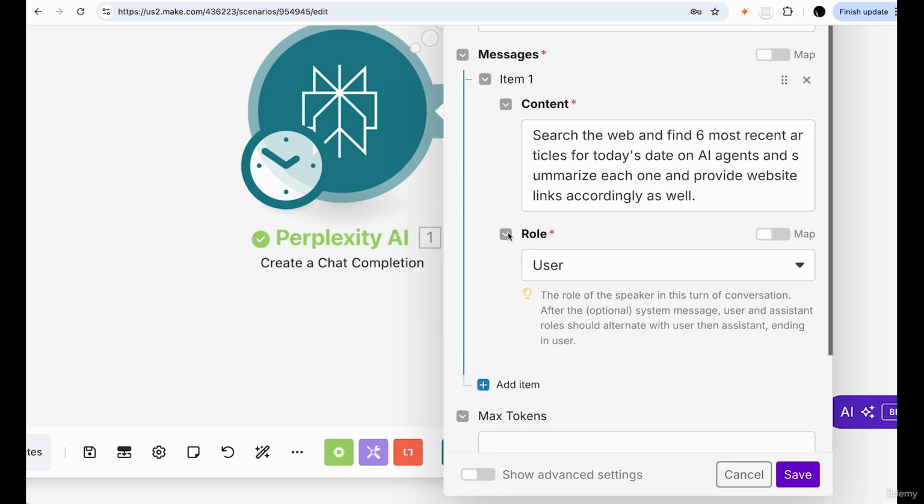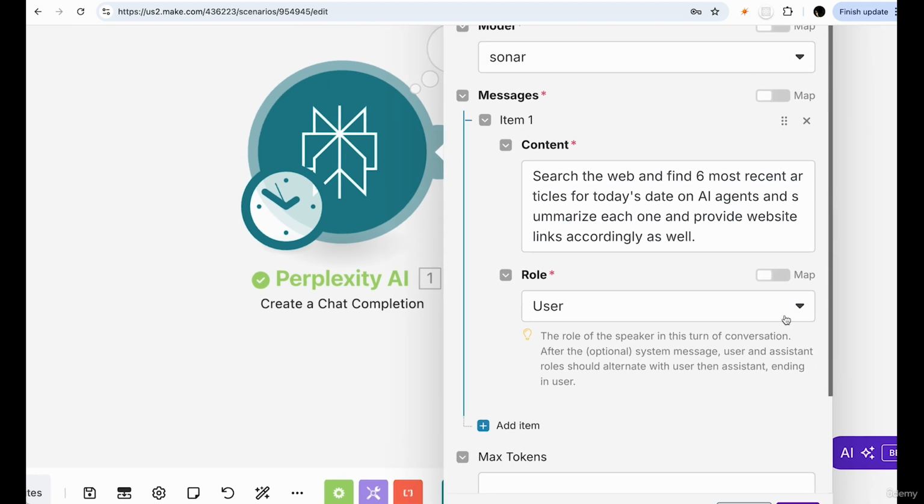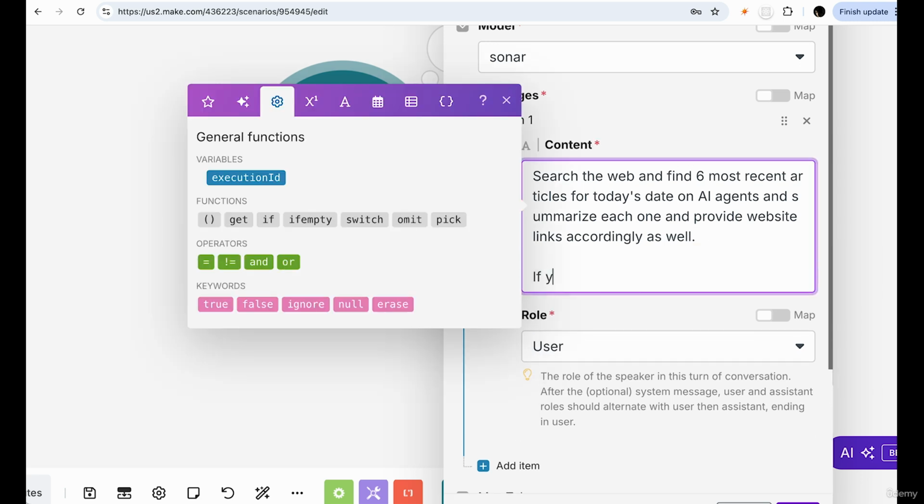But to go back to that final point that I made about how you can look at the results and then optimize your prompting from the results you get. That's really the skill of prompt engineering, one of the key skills. So initially we just wrote, search the web and find 6 most recent articles for today's date on AI agents, summarize each one. If you do not find 6, so we're creating conditions.